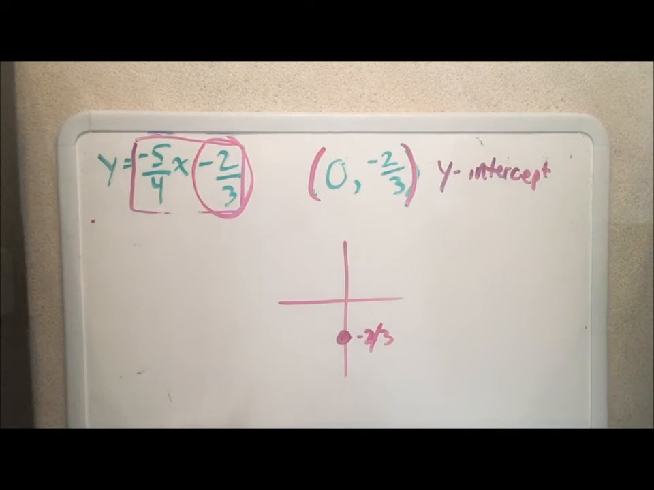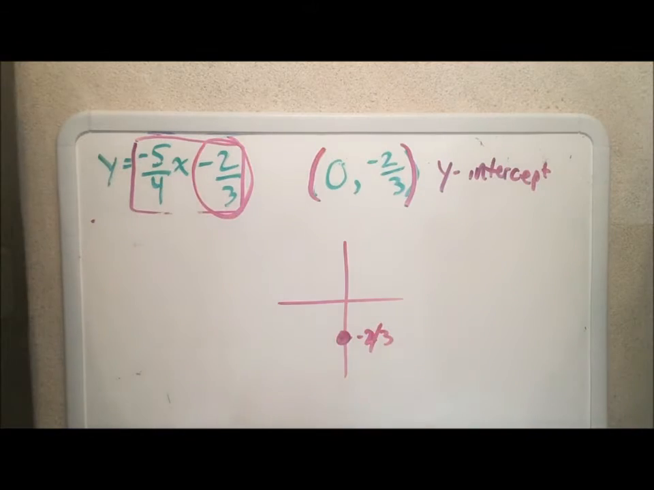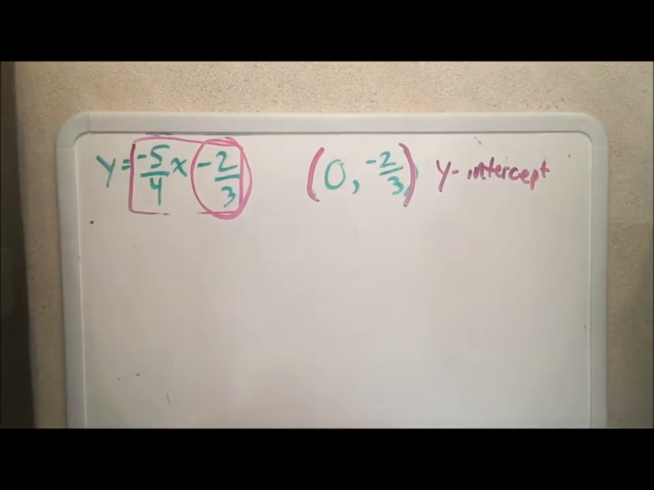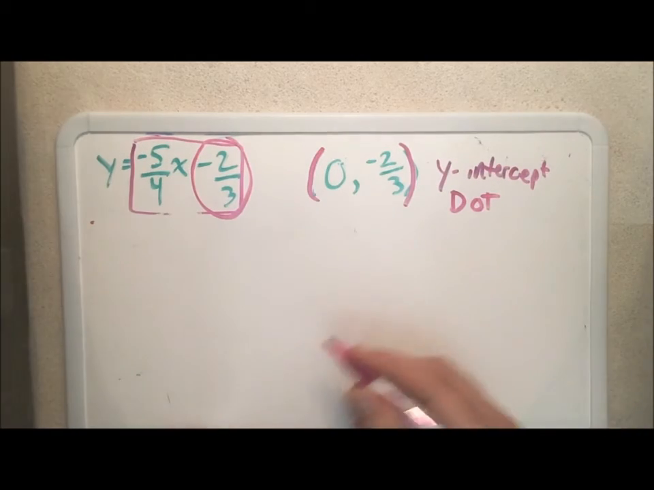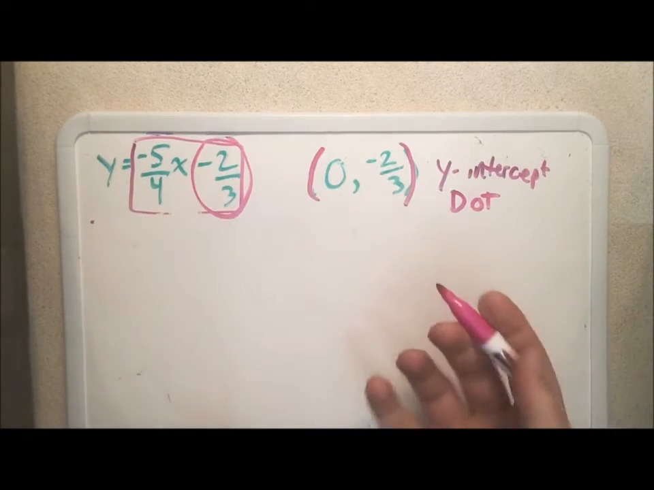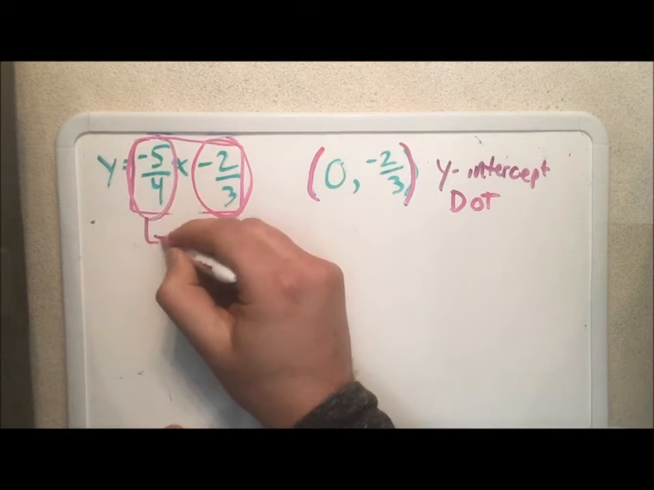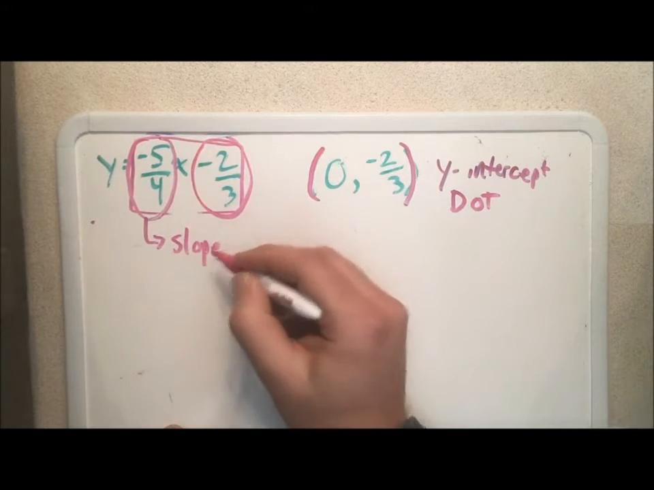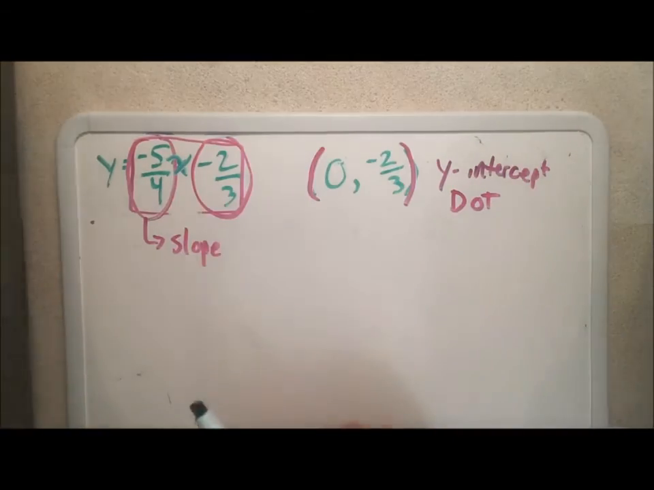So we're already starting our graph just by the equation alone, no calculations involved, and we love that when that happens. Okay, but we need more. We don't just need a dot, we need a dot, and then we have to go somewhere with it, which means we need to travel somewhere, and we travel with this thing, which is called the slope. The slope is always attached to the x.